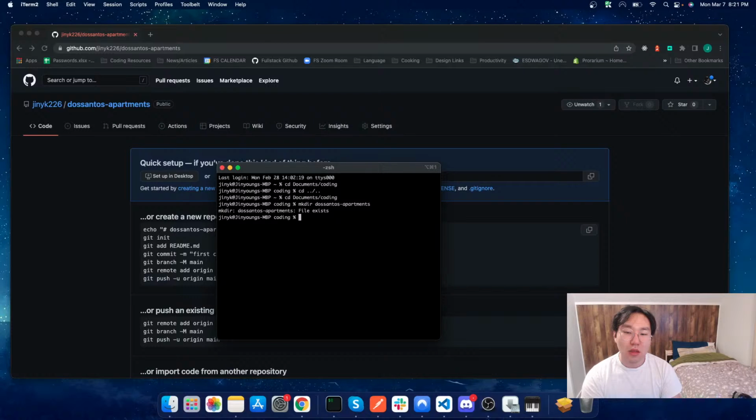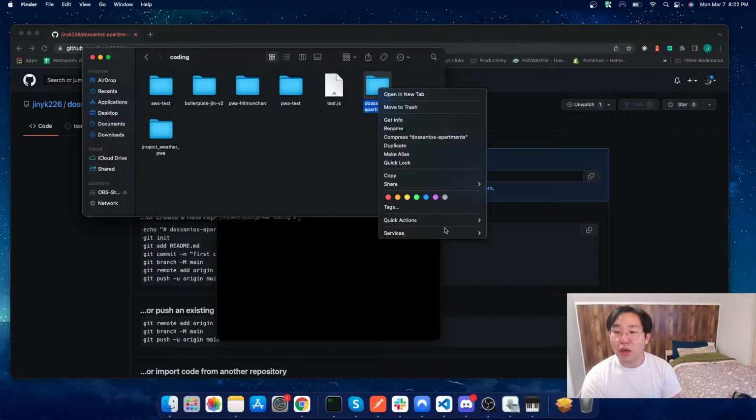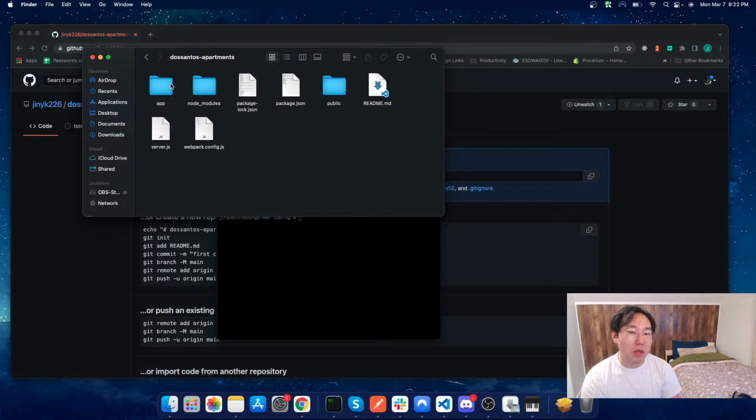And that's right, I do have this already. I went ahead and want to create a fresh version. There's nothing really in there. This is more of my basic boilermaker that I was building out, but I want to do all that on stream, which is the reason why I will go ahead and delete this. As you can tell, just really basic files: an app folder, node modules folder, package.json, public folder, a readme, server.js, and a config file. So that's a very, very simple thing. We'll be building that out hopefully pretty shortly.